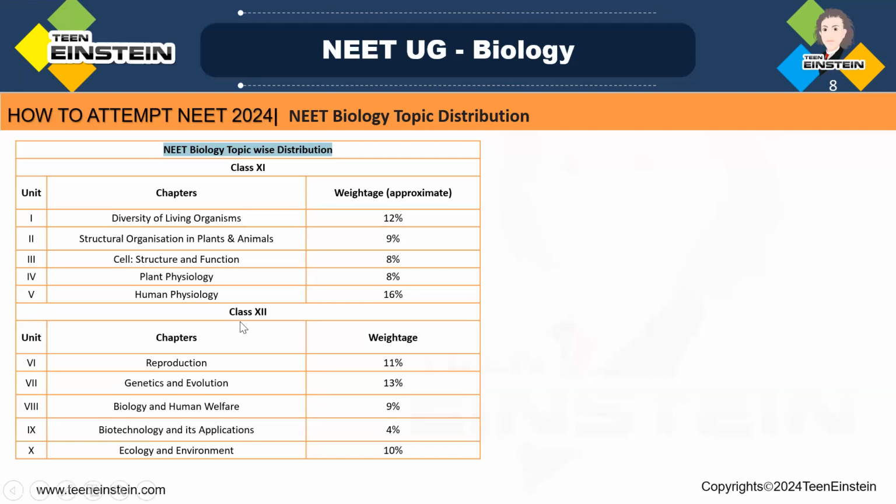Okay. Then if you're going through the class 12th chapters, there also reproduction, that is having 11%, genetics and evolution 13%, and biology and human welfare 9%, biotechnology and its application 4%, ecology and environment 10%. Okay. And biotechnology and application, here we are getting only 4%. So only the main concepts you can learn, the technologies and those things. If you are learning, that will be enough. Okay. Don't spend more time for the chapters which are having less weightage. That will be just wastage of time.